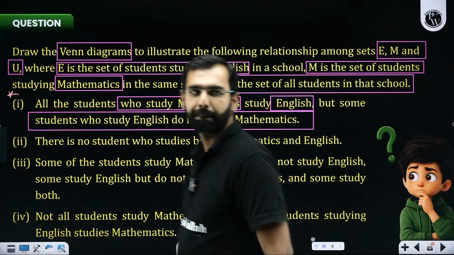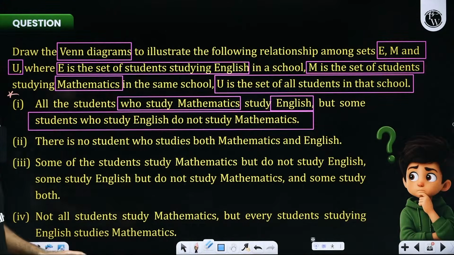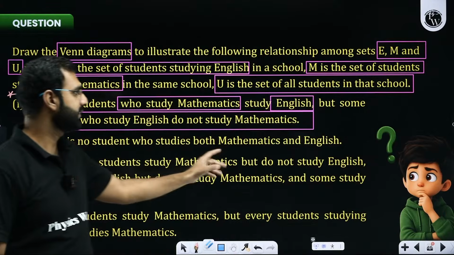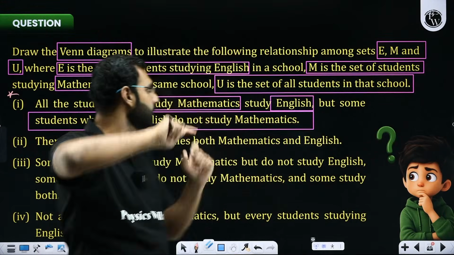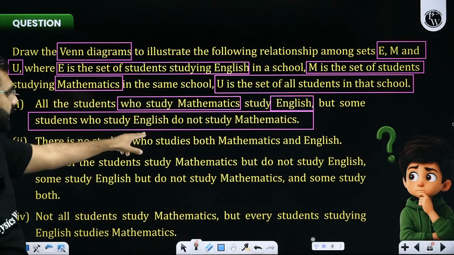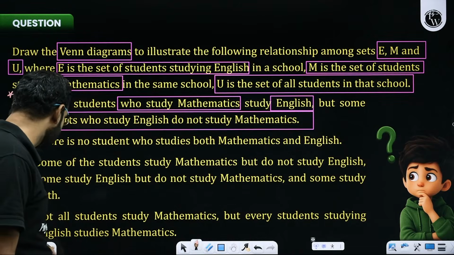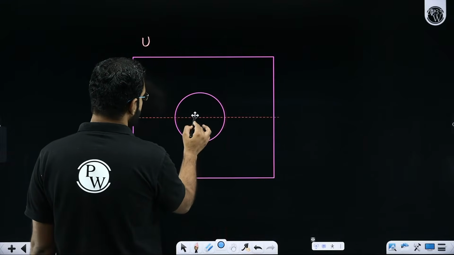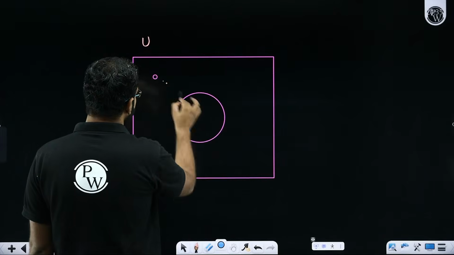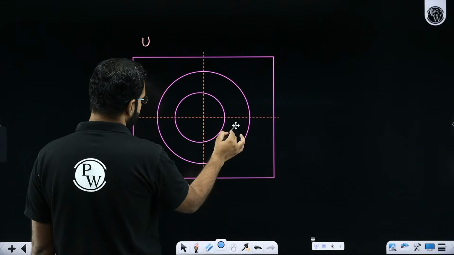What did it say? It said all of the students who study mathematics study English. So everybody who likes maths will be liking English. But there are some students who like English who do not study mathematics. I hope this is very basic and easy. If this is the set representing people who like maths, then there will be a bigger set representing people who like English.